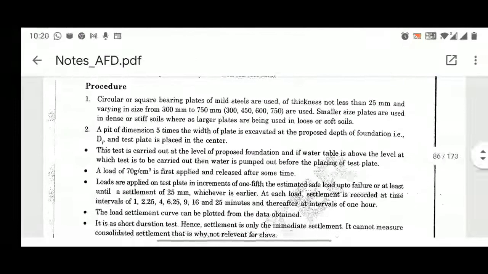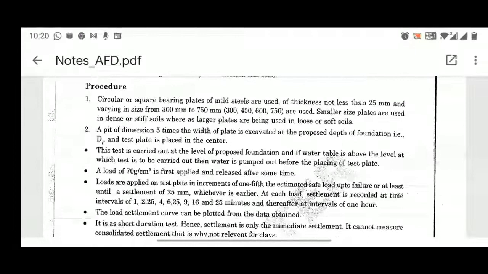Let me explain with an example. Suppose 200 gram per centimeter square is the safe load that is coming onto the plate. One fifth of 200 will be how much? 40 gram per centimeter square. So first you will use this 70 gram per centimeter square.